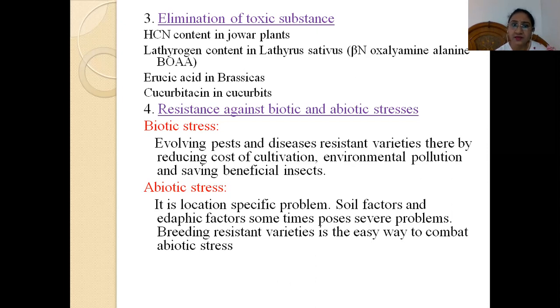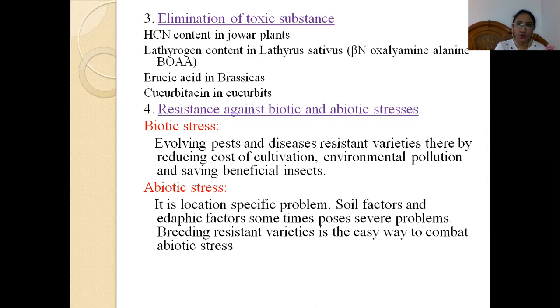Then in brassicas or in mustards, we try to develop those varieties which have reduced erucic acid, and in case of cucurbits, we try to develop those breeding lines which have a reduced amount of cucurbitacin, that is a toxic substance. Okay, the fourth point is resistance against biotic and abiotic stresses.